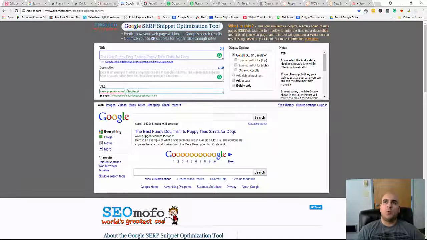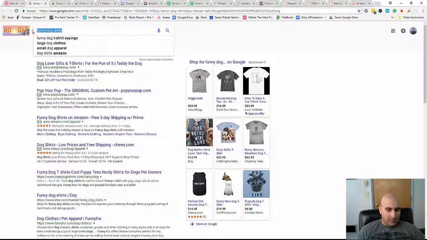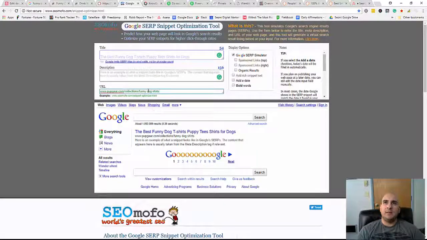Okay, so the URL, what will we put in here? So if we go back over here, we see these guys have crazy dog t-shirts. So they have dog t-shirts in here, right? Which is a partial match domain. Then they got funny and they got dog. So I would say funny dog t-shirts would probably be the best, right? That would make the most sense.